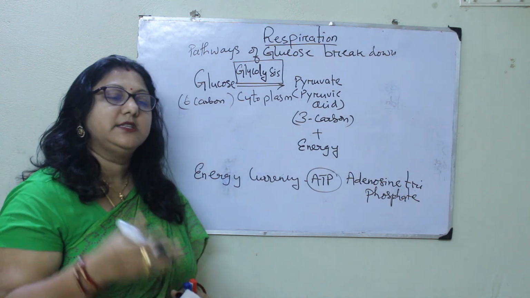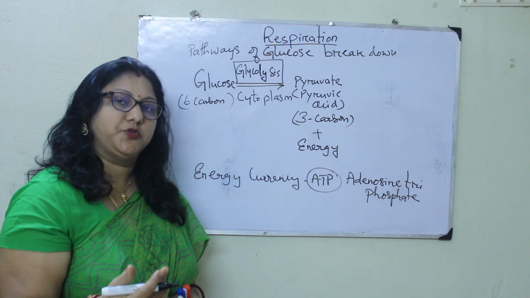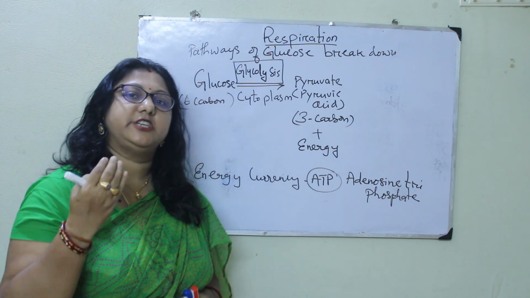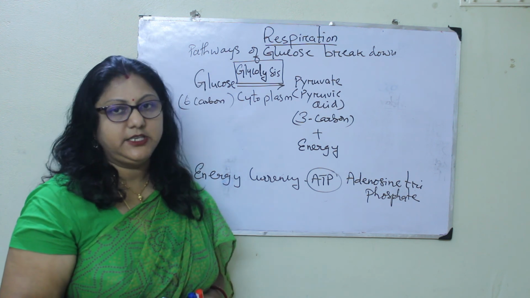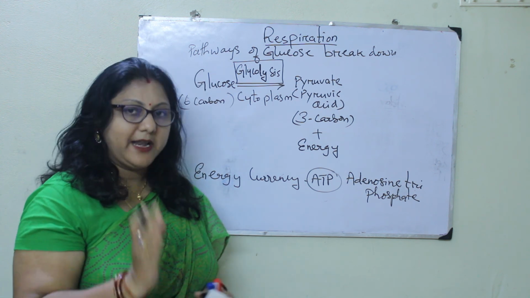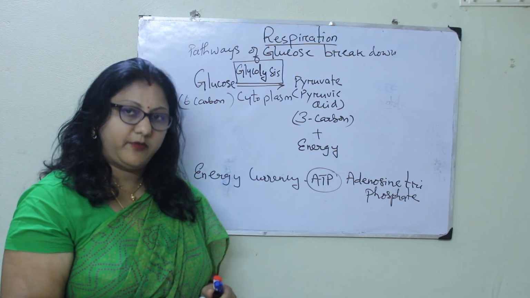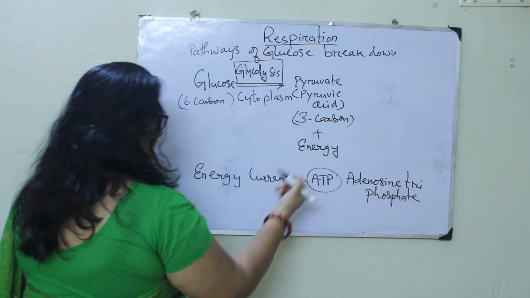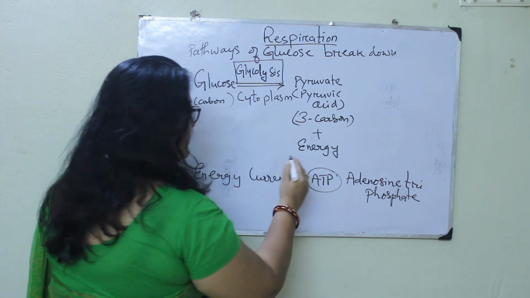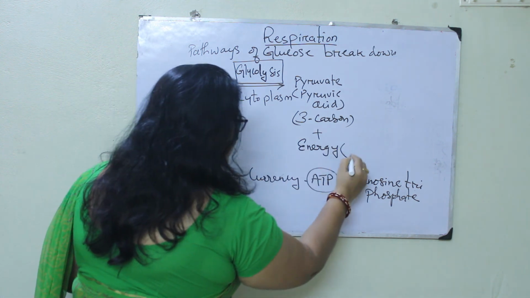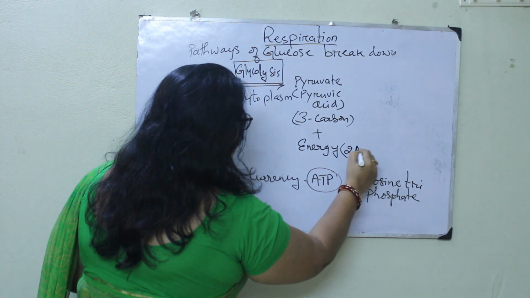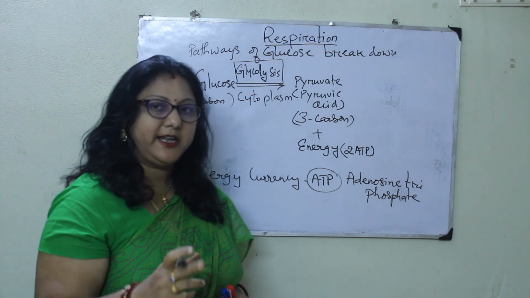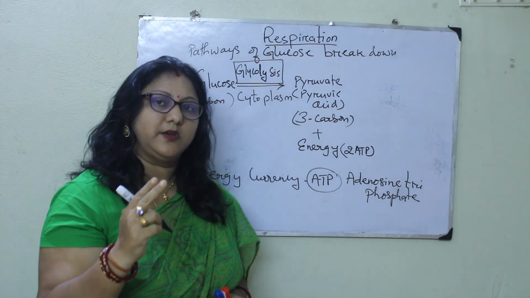So whenever the energy needs to be stored, the energy needs to be harnessed, we are going to take the help of adenosine triphosphate. So it can be stored in only one way, that is formation of ATP molecules. Now let us see what happens. How many? So the energy means it is in the form of 2 ATP. So glycolysis produces pyruvate plus 2 molecules of ATP.